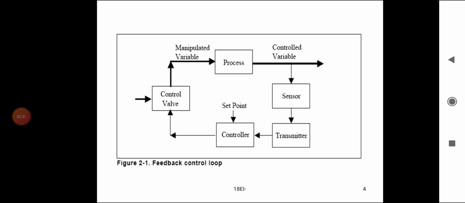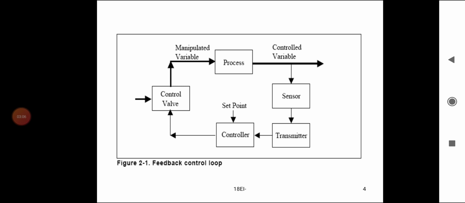The feedback control system has a process. The process output is the controlled variable. The controlled variable is measured with sensors, then converted into a useful signal by transducers, and the transducer-converted signal is transmitted to the controller.